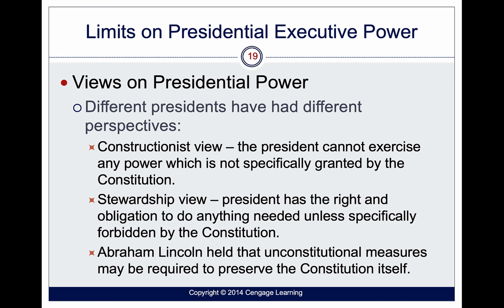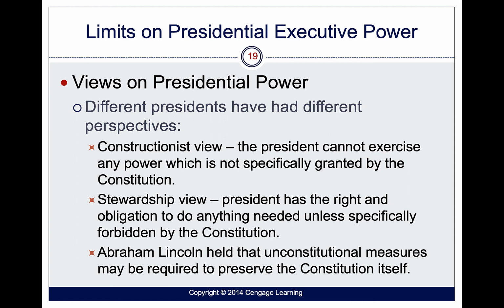Now, when we talk about the powers of the president, sometimes we look at two types of views. The first view is the constructionist view. And it basically says the president cannot exercise any power that's not specifically granted to them by the Constitution. Or we have the stewardship view. The president has the right and obligation to do anything needed unless specifically prohibited by the Constitution. This is a matter of personal ideology, right? Some people might feel one way or some people might feel another way. The constructionist view might also be called kind of an originalist view.